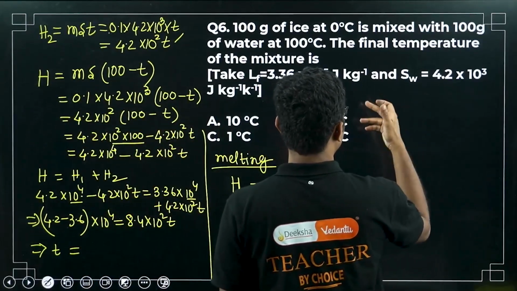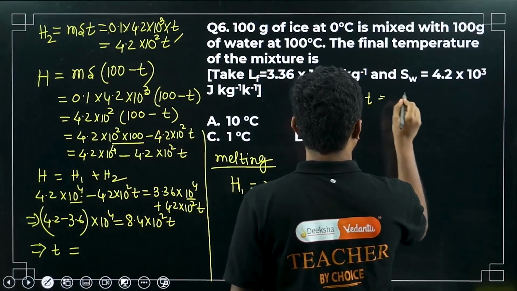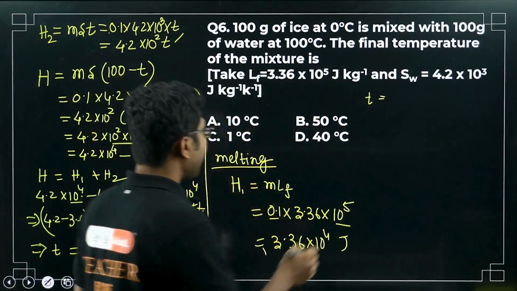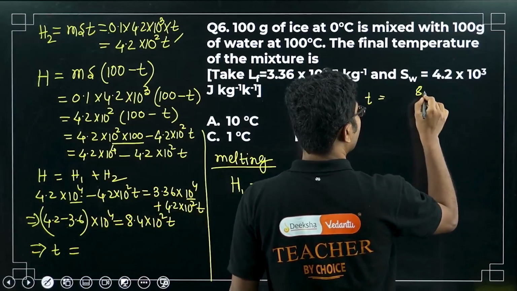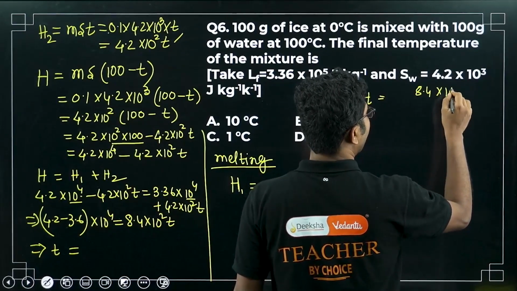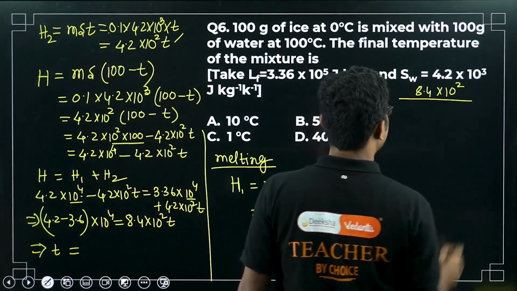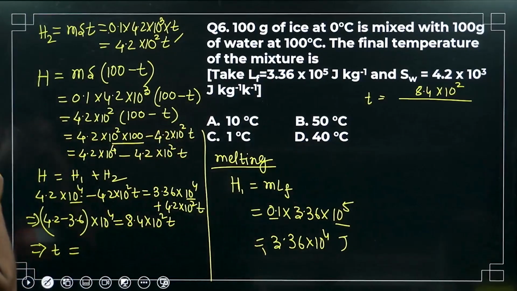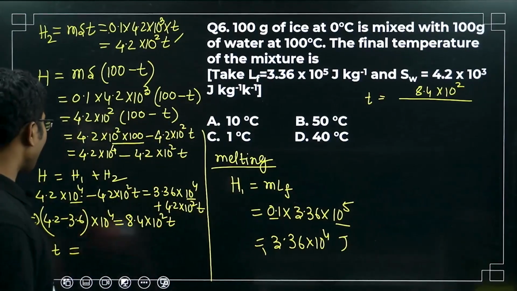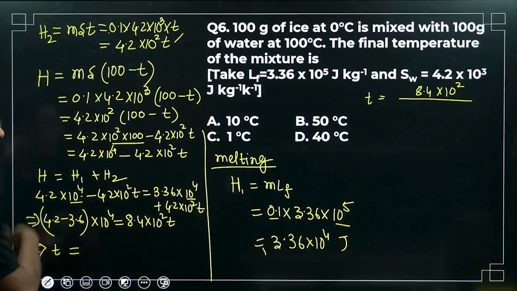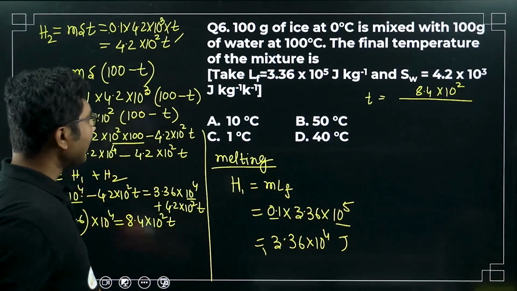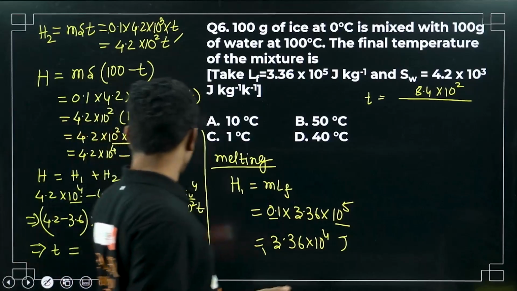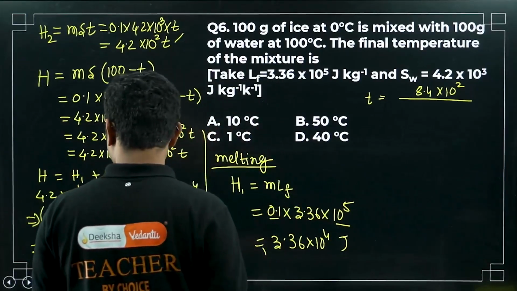So T is basically equal to 8.4 times 10 to the power of 2 divided by, now 4.2 minus 3.36, it will be 0.84.